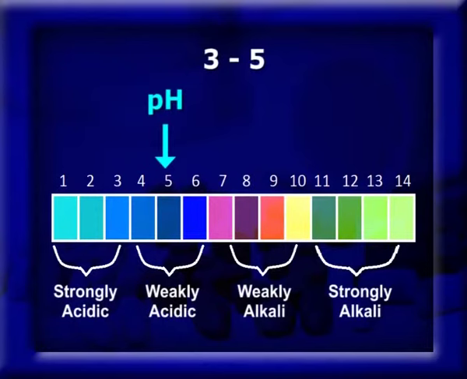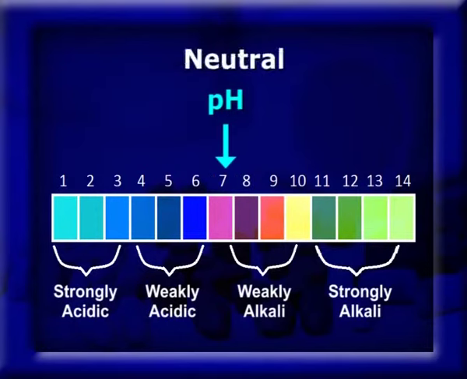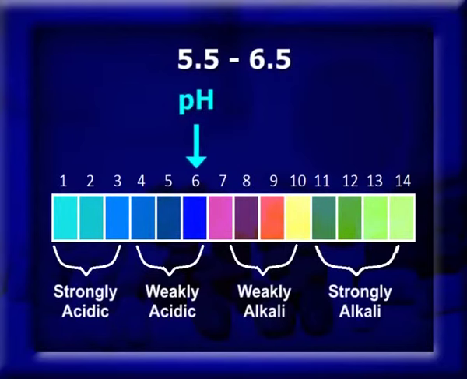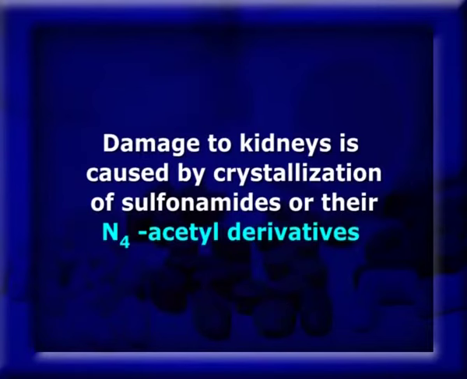The solubility of sulfonamides in the pH range of human urine, that is pH between 5.5 to 6.5, is again of utmost clinical and toxicological significance, because damage to the kidney is caused by crystallization of sulfonamides or their N4-acetyl derivatives.